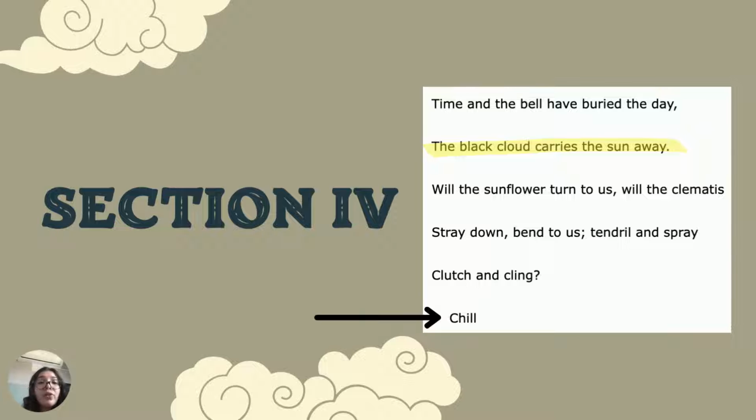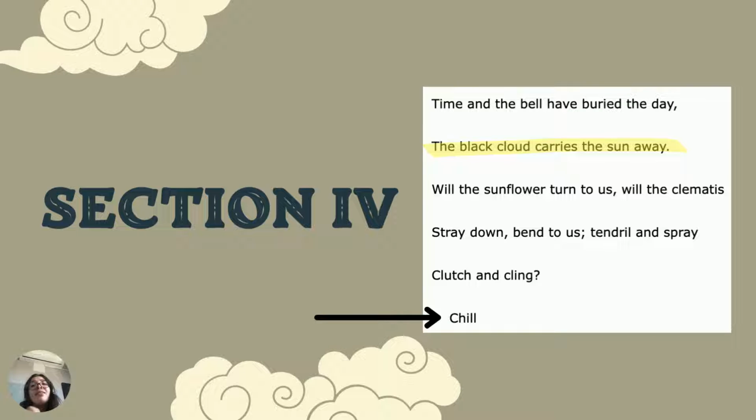Now we're going into section 4, and this is the shortest section that goes like this. Time and the bell have buried the day. The black cloud carries the sun away. Will the sunflower turn to us? Will the clematis stray down, bend to us, tendril and spray, clutch and cling?